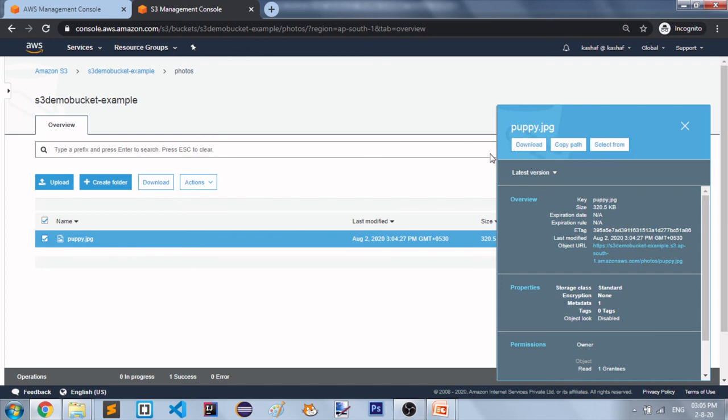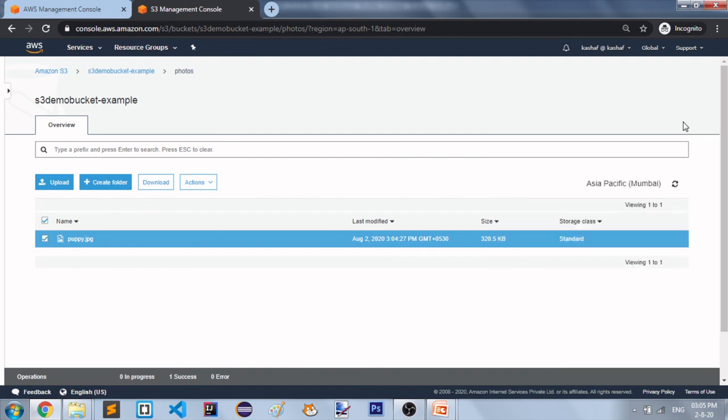If you want to download this object you can simply click on download, or if you want to access it programmatically you can use this object URL. This is nothing but the endpoint of your object, so you can retrieve your object by using this object URL as well.